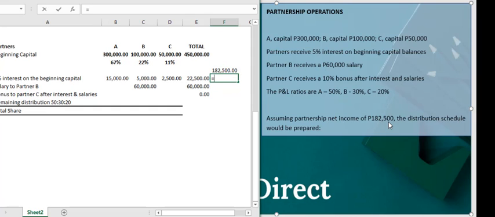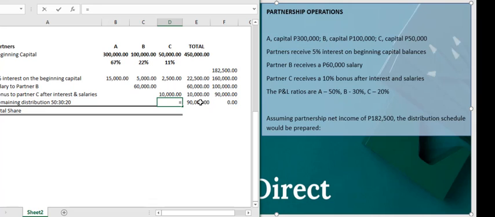And let's check the running balance. Now, we have 100,000 remaining balance after interest and salaries. So, as we have agreed, C will receive 10% of the remaining balance after interest and salary, times 10%. So that's 10,000. Now let's get the running balance. So that's 90,000 that they'll be distributing as per this profit ratio agreement. So 90,000, that will zero out our balance, our profit that should be distributed.